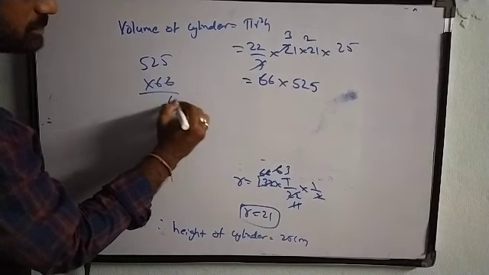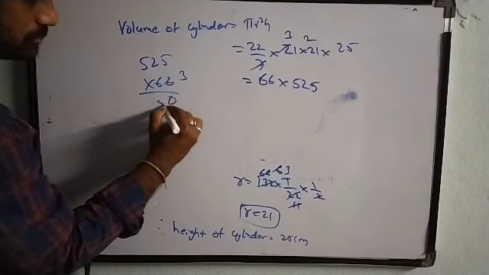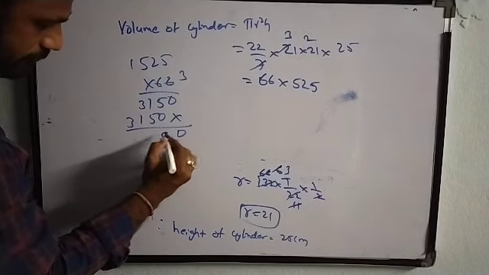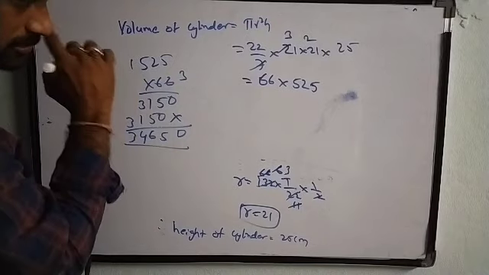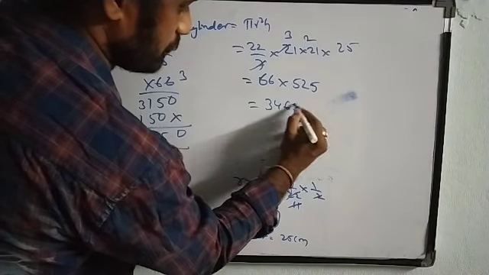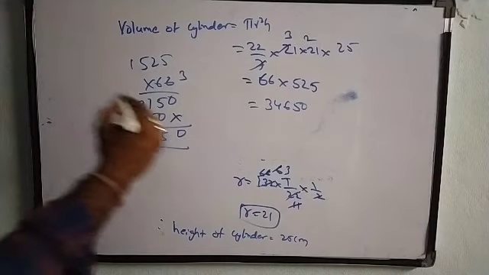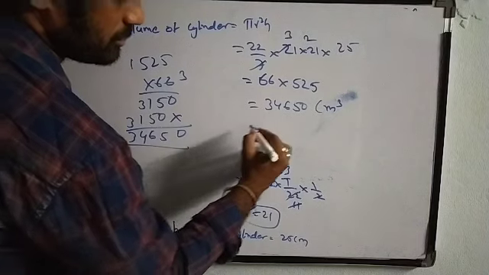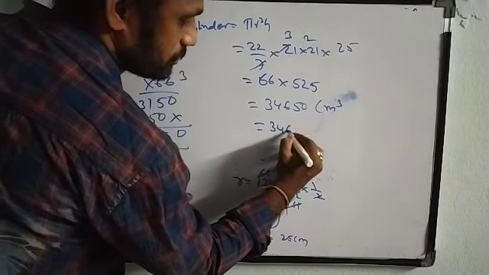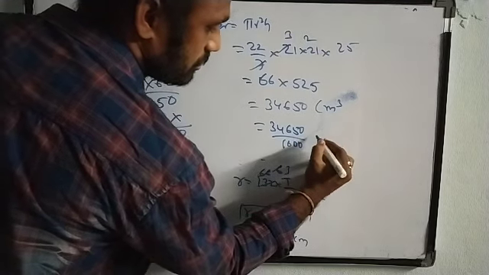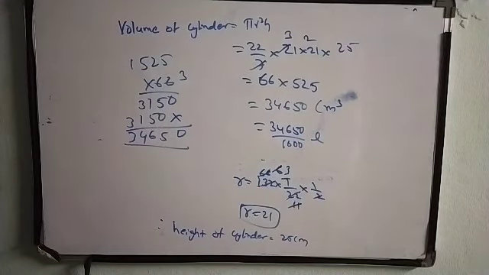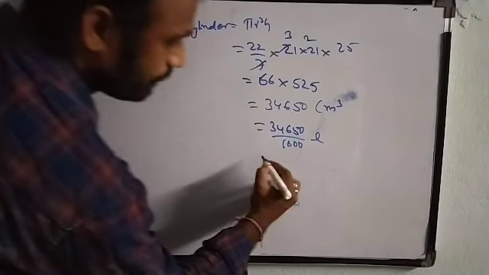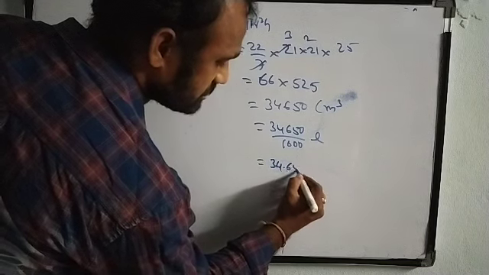So 525 into 66. So the answer is 34650 centimeter cube. So we want it in liters, so we have to divide by 1000. So 34650 divided by 1000 liters. So it will be 34.650 liters.